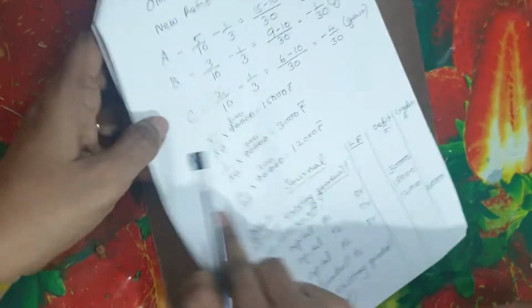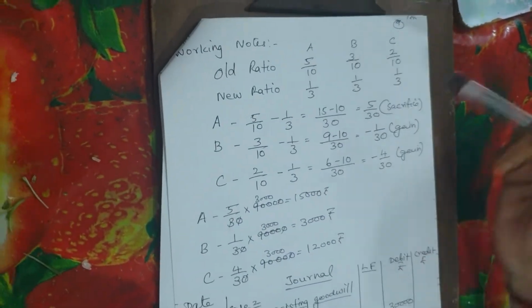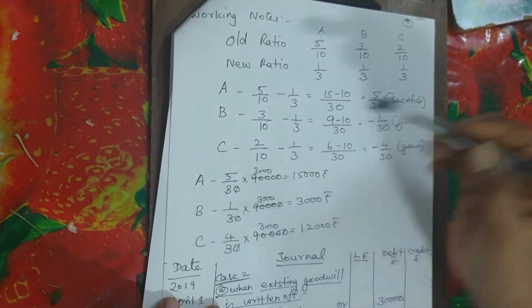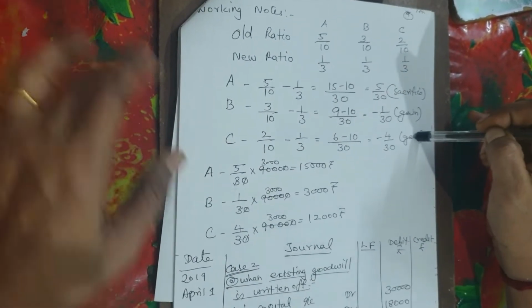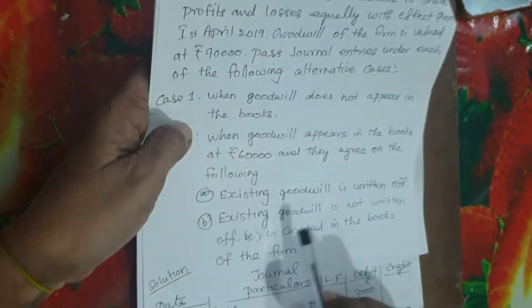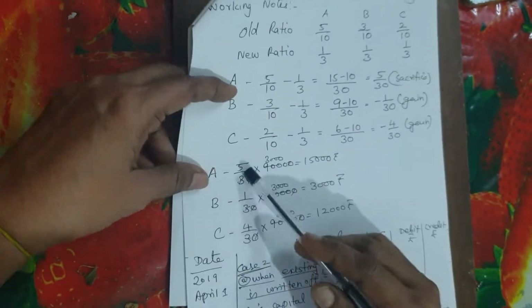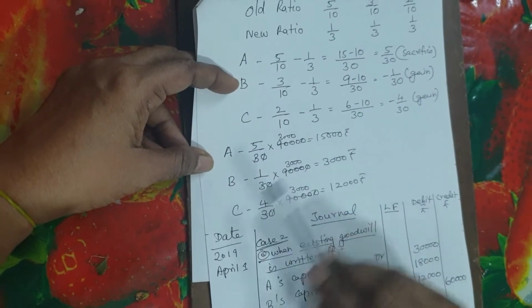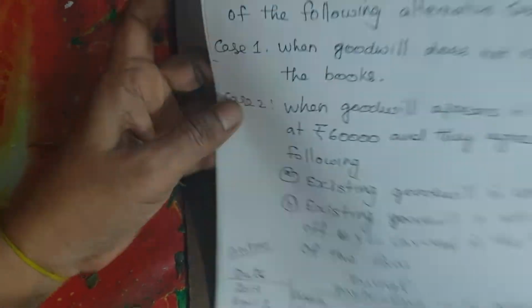Now here you have to find out again the difference, old ratio minus new ratio. Here you get for A 5 by 30 sacrifice, for B 1 by 30 gain, for C 4 by 30 gain. The 90,000 is the present value of the goodwill. So multiply that by 5 by 30, 1 by 30, 4 by 30, you get A 15,000, B 3,000, C 12,000. With that we have to write the journal here.